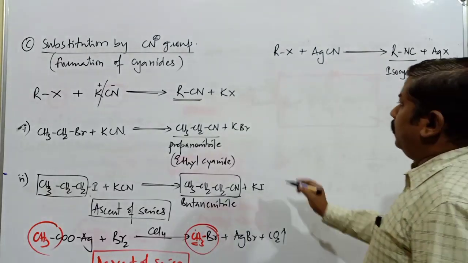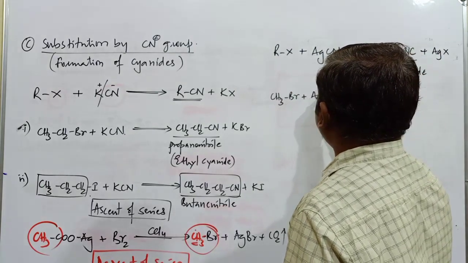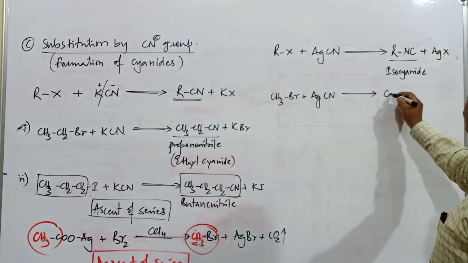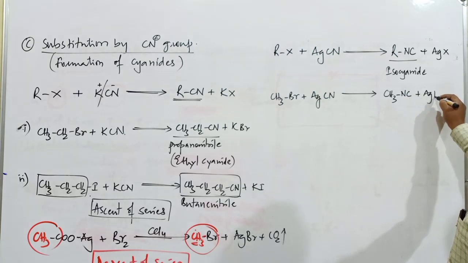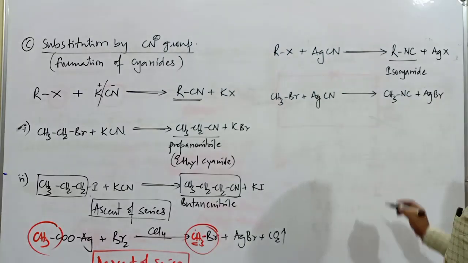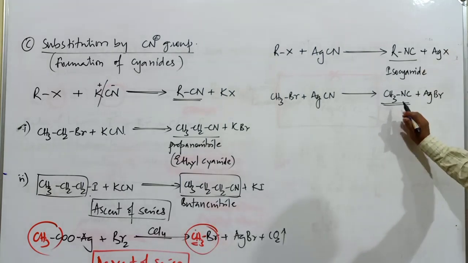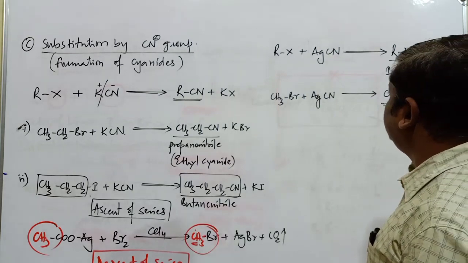Isocyanide. One example, CH3Br plus AgCN. The product obtained here is CH3NC plus AgBr. This one is called methane isonitrile. IUPAC name is methane isonitrile. Common name is methyl isocyanide.